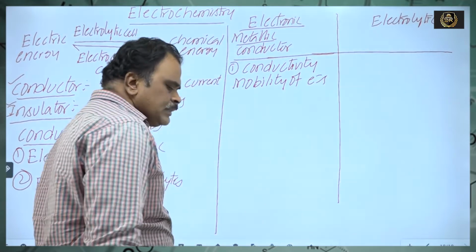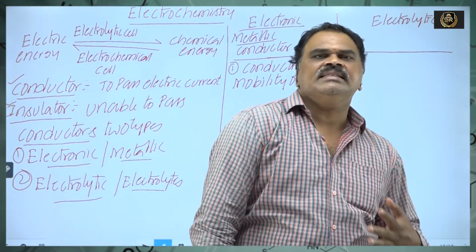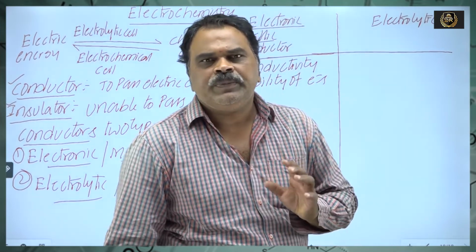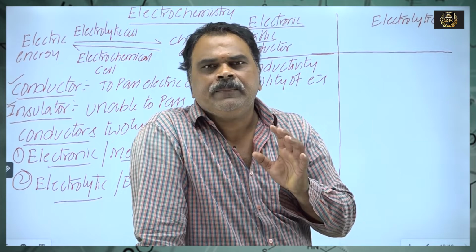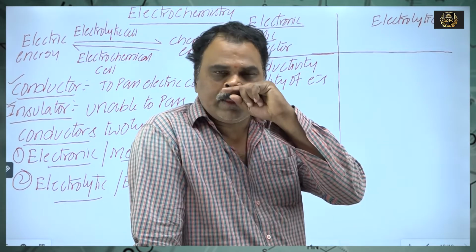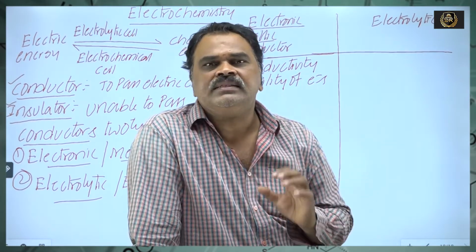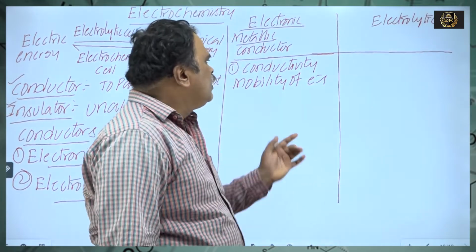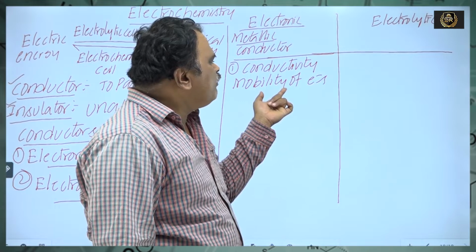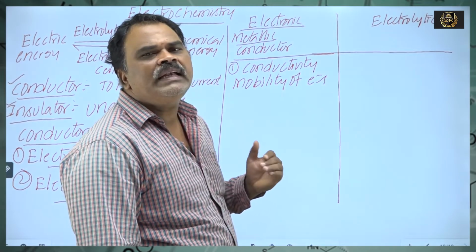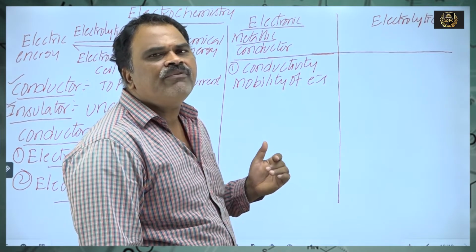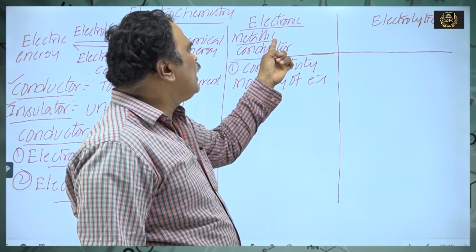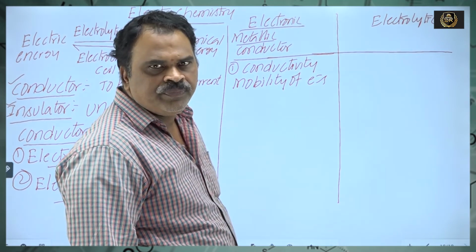The substance which has a tendency to pass electric current due to the free movement of electrons is nothing but electronic or metallic conductors.